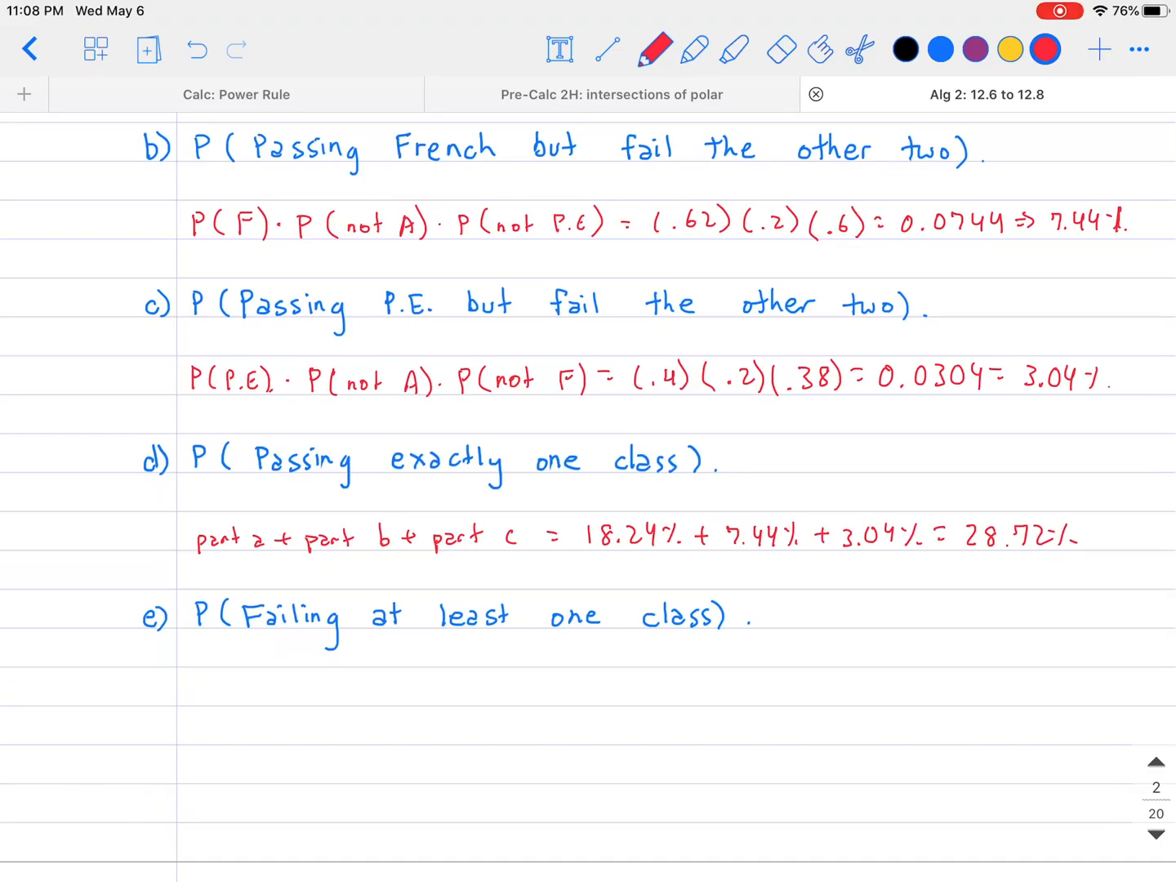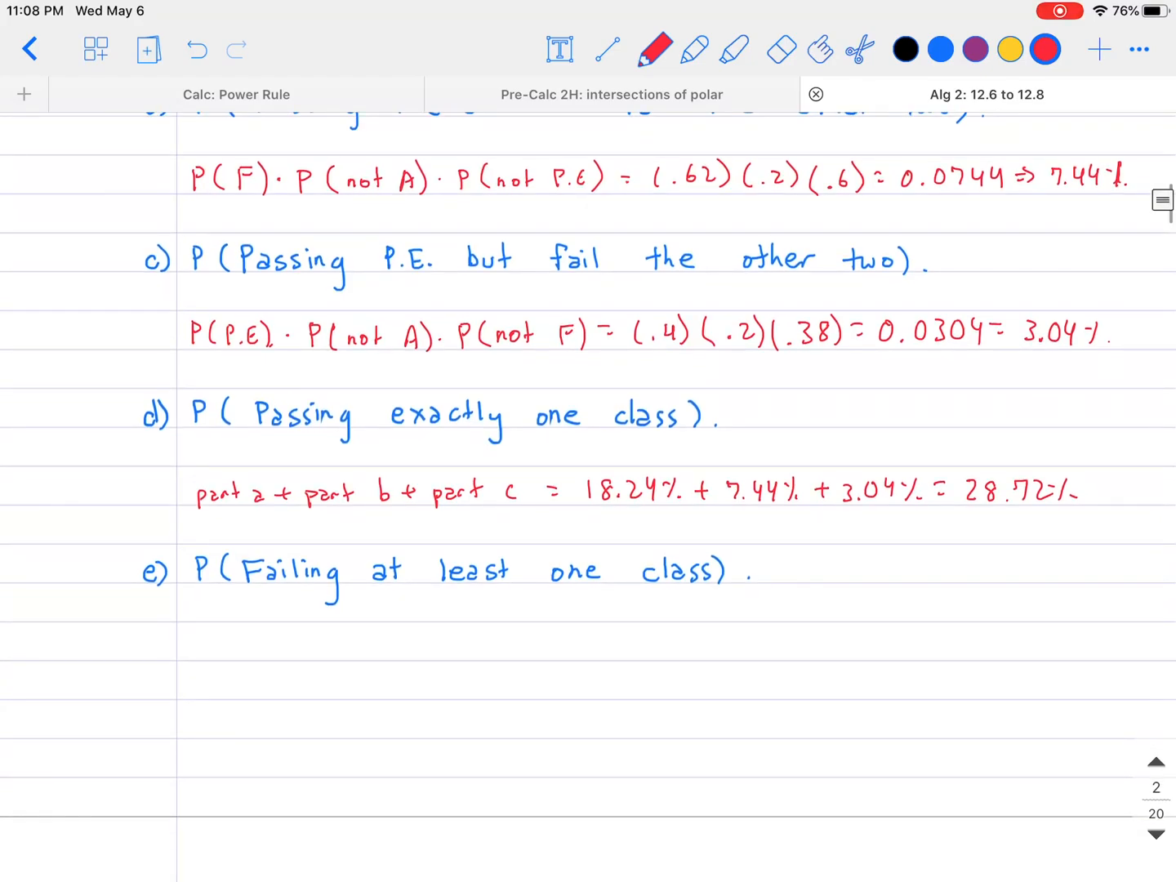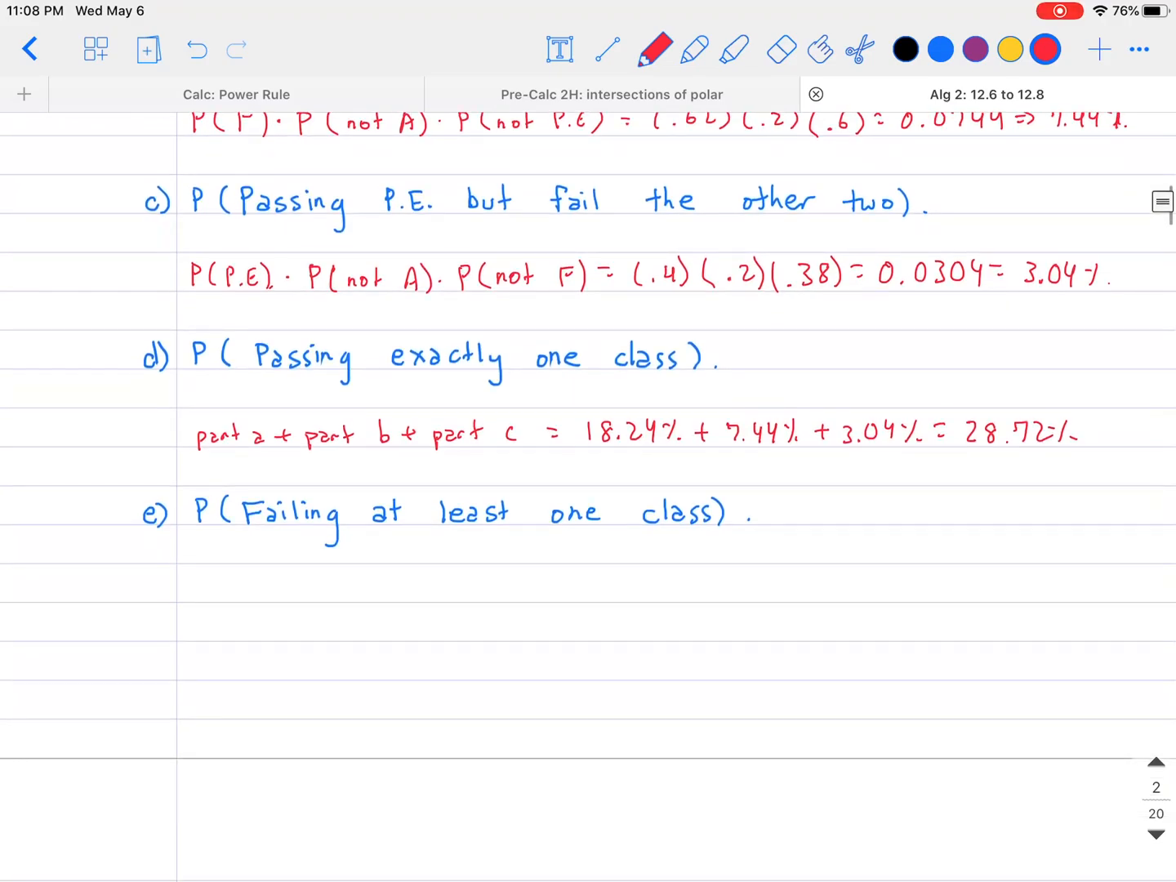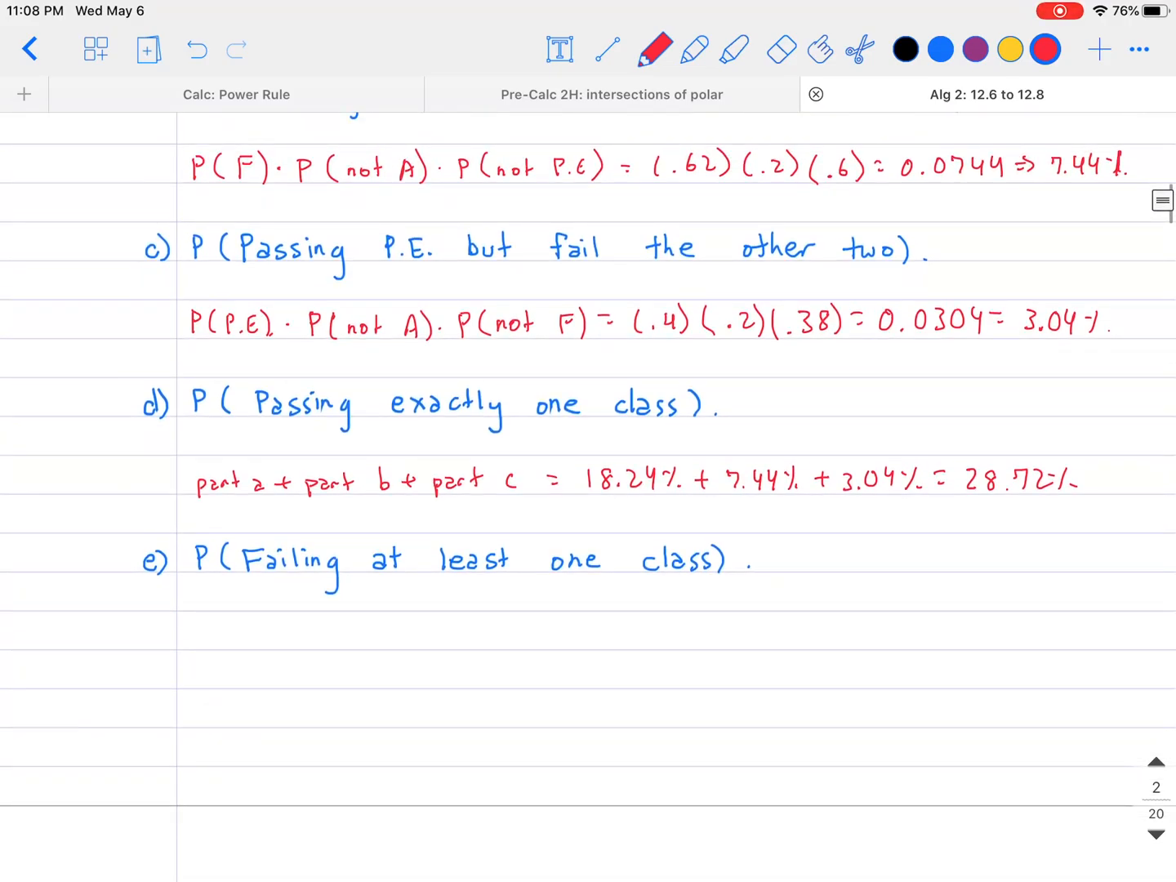Let's see. So here in the last case, I want to find out what's the probability of failing at least one class then. So let's see. There are actually quite a few of these scenarios, right? Because you're failing at least one class. You have to look at all of those cases, add them up, and then you also have to fail exactly 2 classes and fail exactly 3 classes. So here is what I'm saying then. Let's go ahead and write out all the scenarios here.